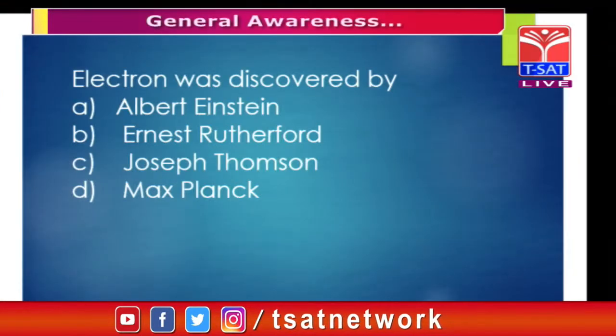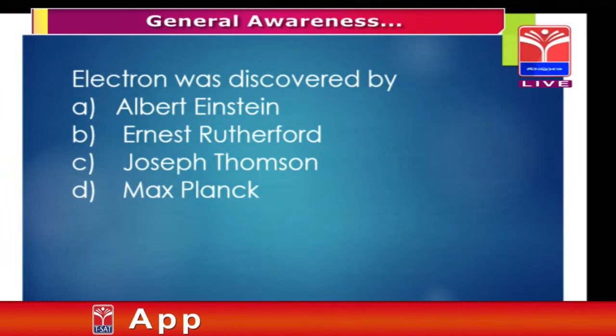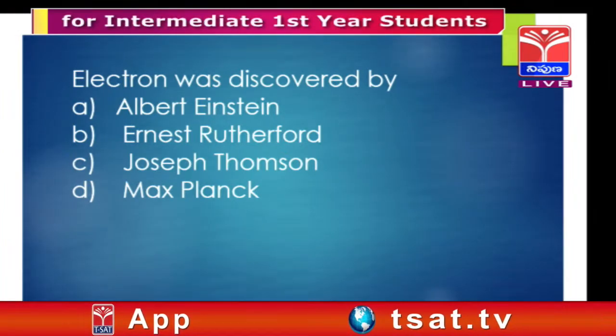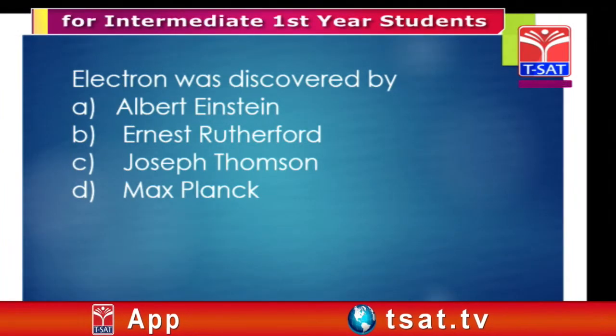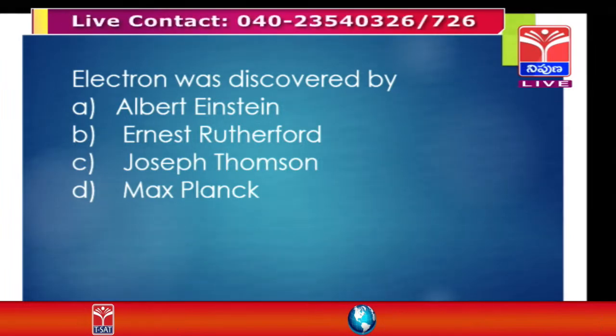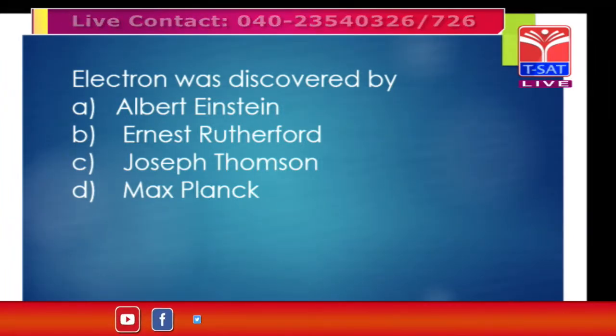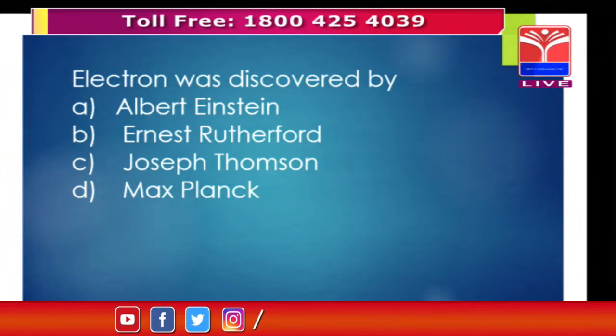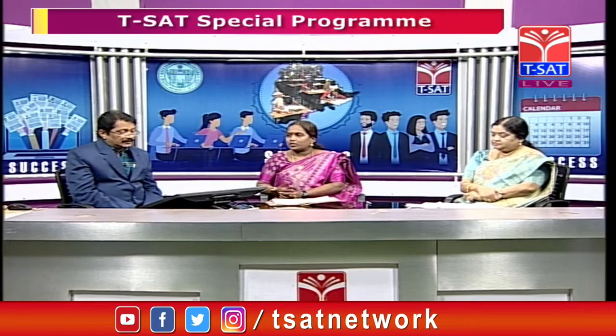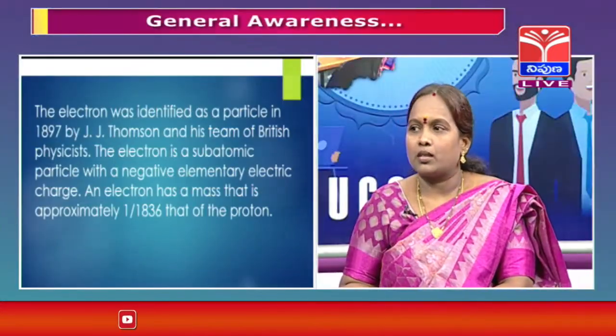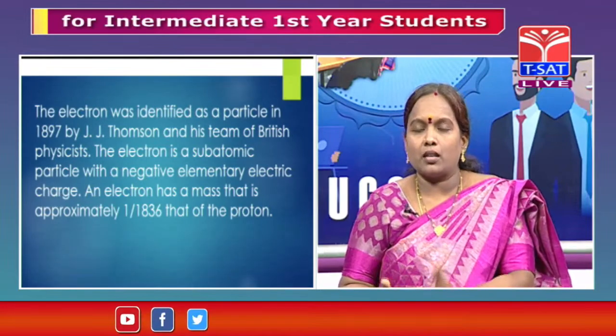So the question was, electron was discovered by. The four options are Albert Einstein, Ernest Rutherford, Joseph Thomson and Max Planck. Madam Shobha Rani, what is the answer? Sir, four options are given: Albert Einstein, Ernest Rutherford. Albert Einstein discovered gravity, uniform acceleration. The next is Ernest Rutherford.